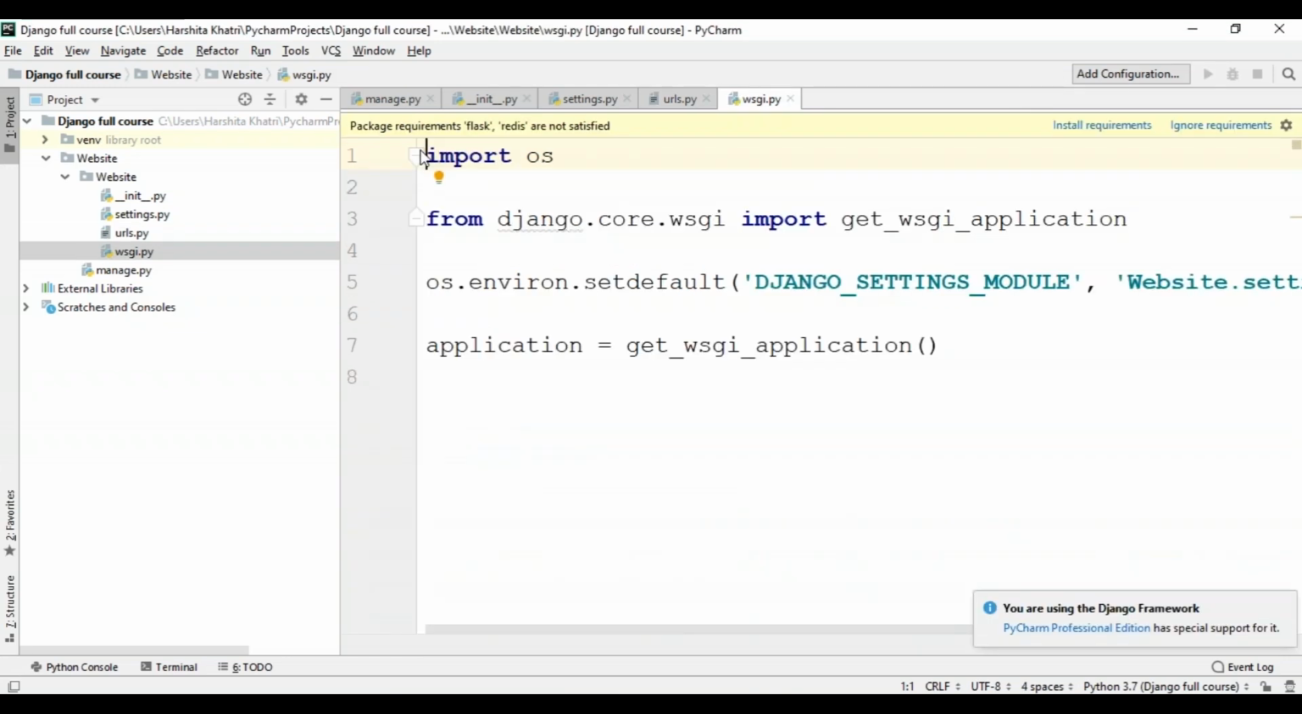So now let me show you all the wsgi.py file. The wsgi.py file is an entry point for WSGI compatible web servers to serve your project. WSGI actually stands for Web Server Gateway Interface. It is a specification that describes how a web server communicates with web applications and how web applications can be chained together to process one request. So now I hope you have a clear idea about what these files are and what is the purpose of creating them.